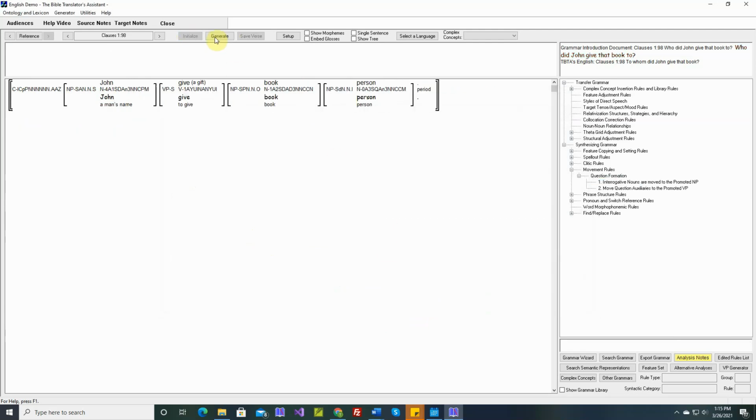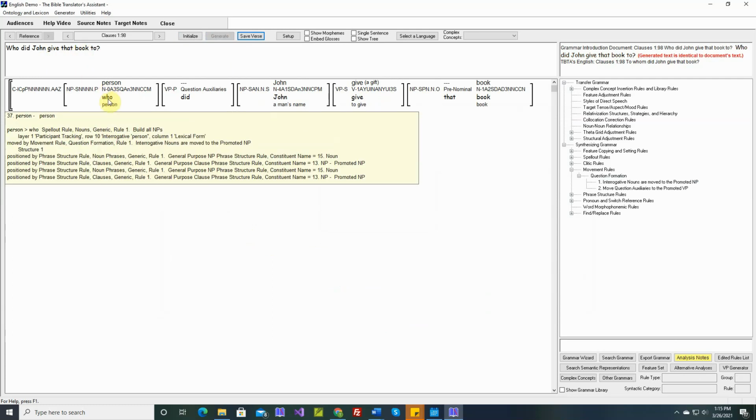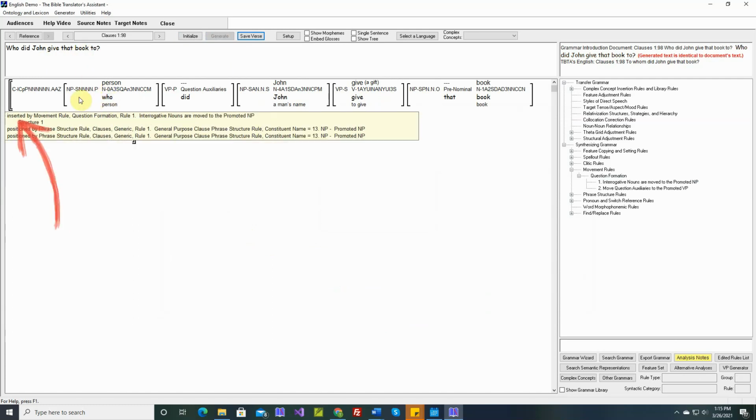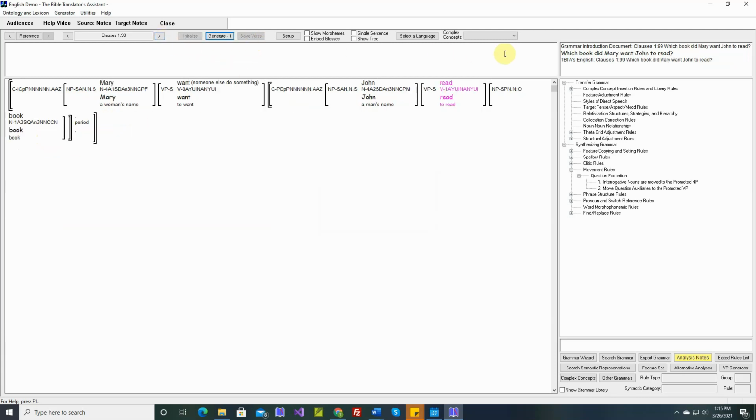And let's try that. "Who did John give that book to?" Okay, so this was moved by the movement rule, and this noun phrase was inserted by that same movement rule. And now the preposition gets left behind, which is what we want. So let's save it. Go to the next one. "Which book did Mary want John to read?"